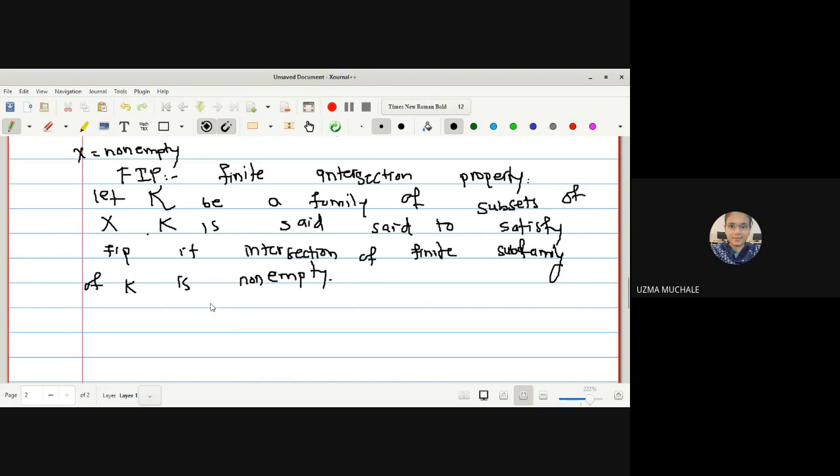Try to understand this and tell me what you understand from this definition.